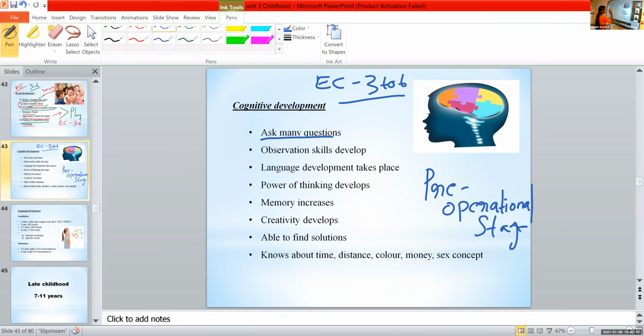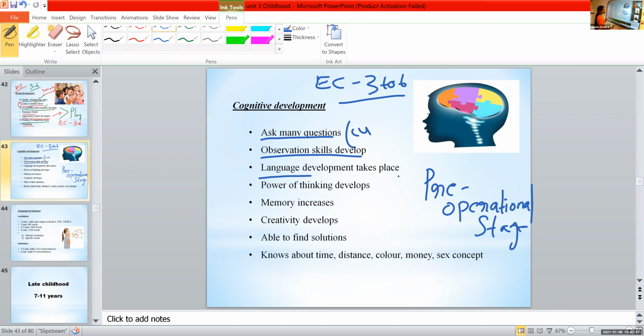They ask many questions. The child between 3 to 6 years asks many questions basically due to curiosity. Then observation skills develop. They start to observe each and everything. They start to observe from the toys, and then he starts to observe his or her environment. He starts to observe the society.